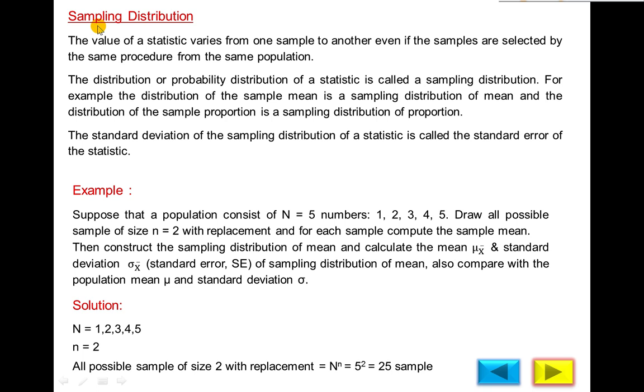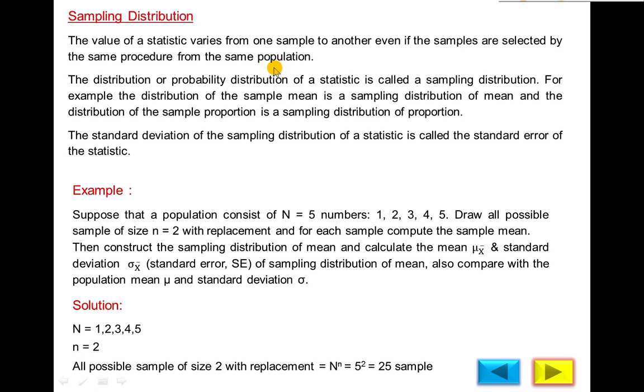Same as frequency distribution and probability distribution, in sampling distribution, we will distribute the sampling statistic according to the values of the sample statistic. So if we distribute the sample statistic in the form of a table, the table is called a sampling distribution table. The method of calculating the mean and standard deviation is the same as the frequency distribution, because in this we will also count the values of the sample statistics in terms of frequencies.